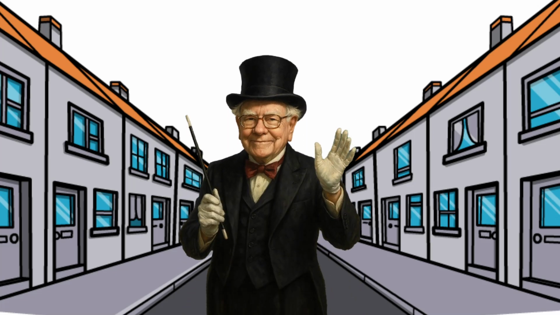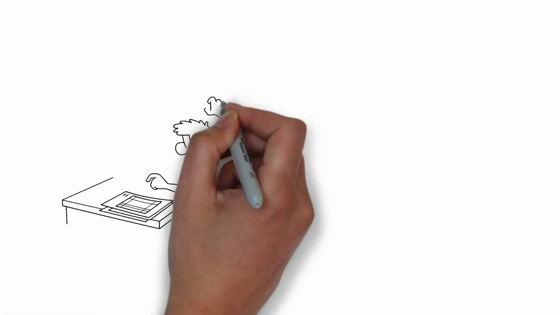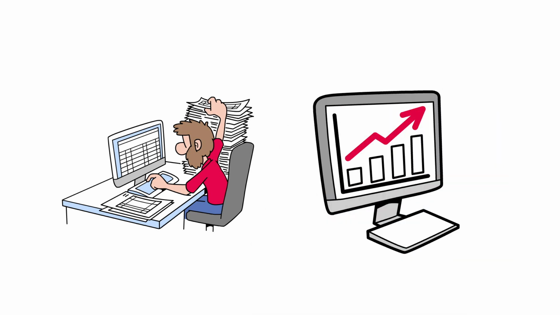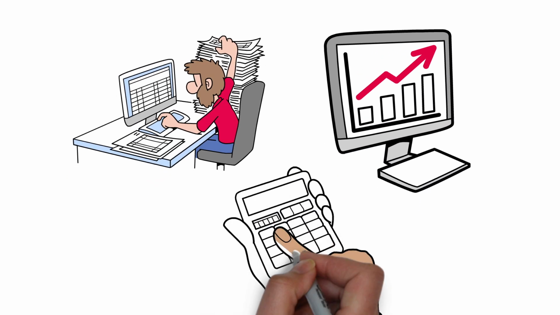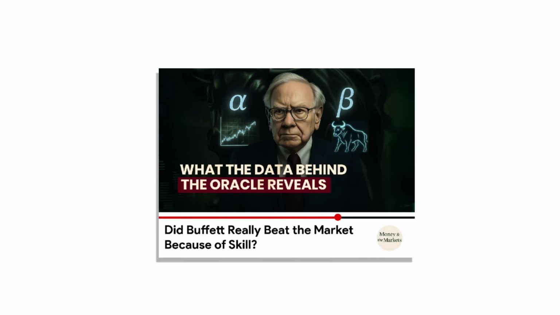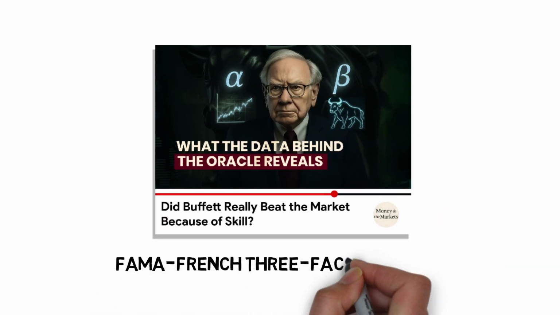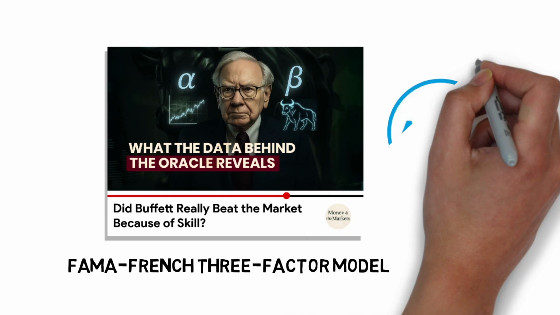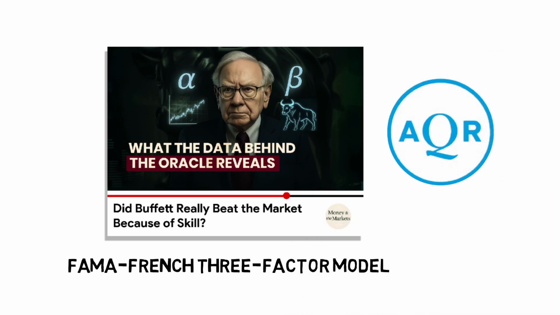So, how much of Buffett's magic can data actually explain? What if you could break down his legendary track record using nothing but spreadsheets, a few online datasets, and some nerdy math? In part 1 of this video series, we used the Fama French 3-factor model and uncovered some surprising results. It's a similar kind of analysis used by researchers at the hedge fund AQR Capital to unpack Buffett's edge.